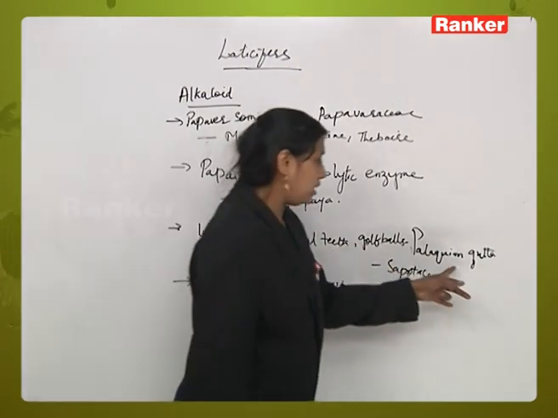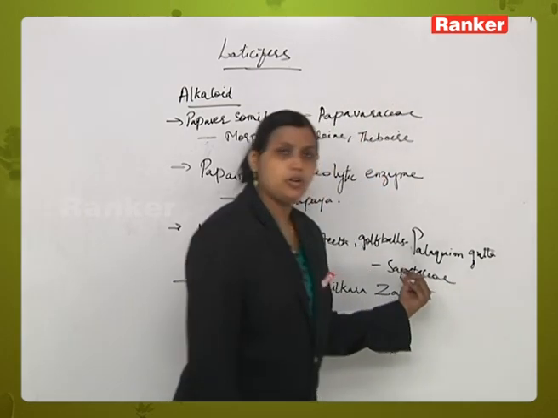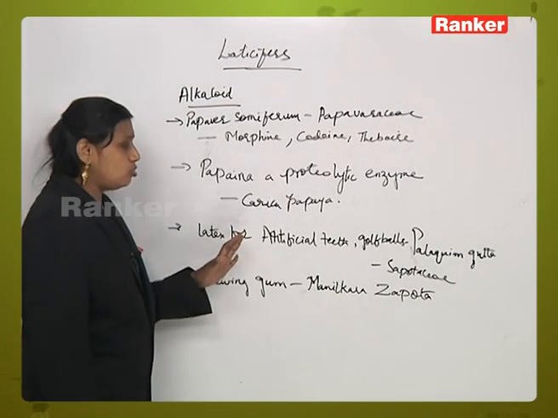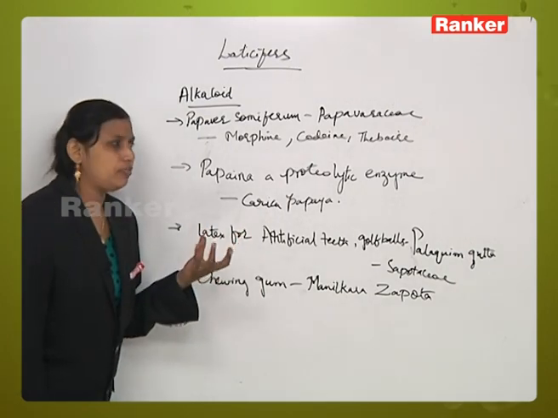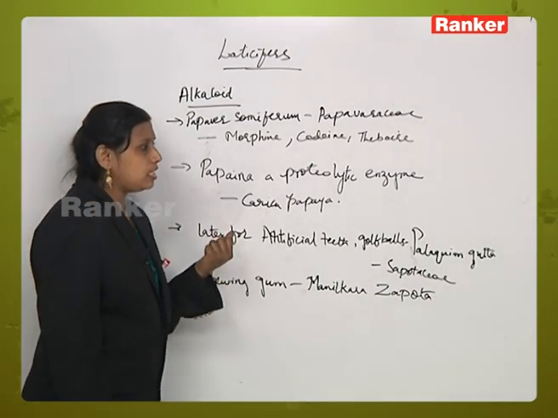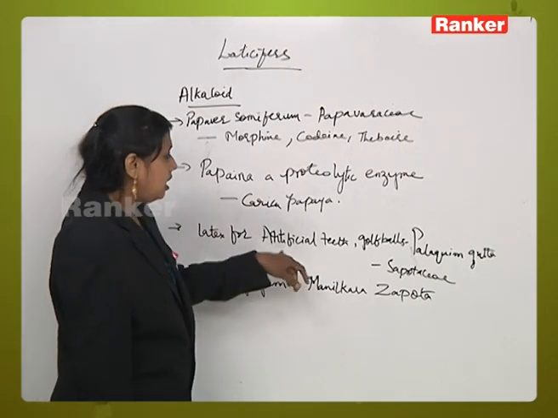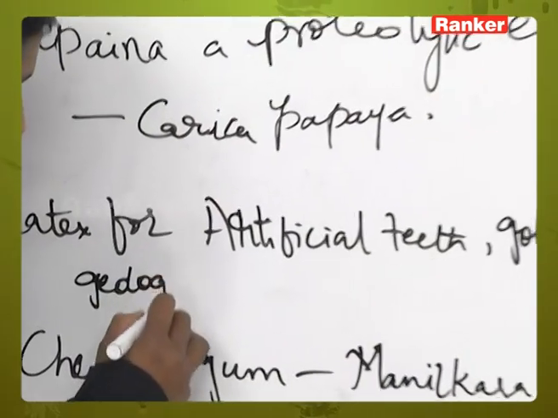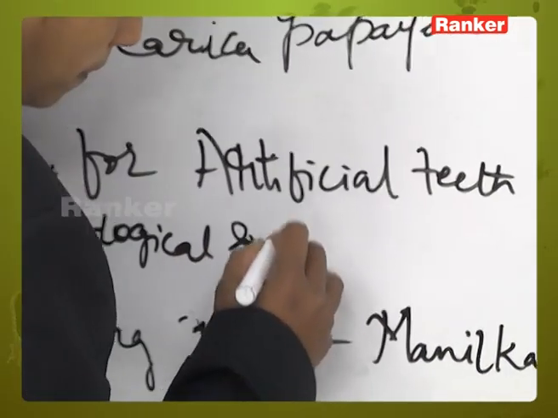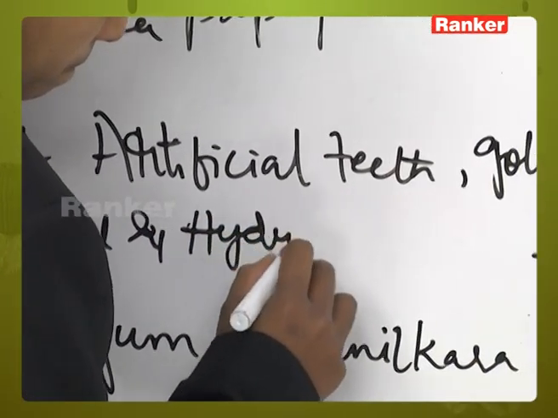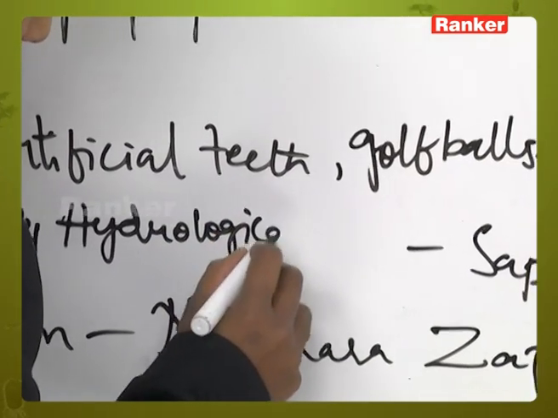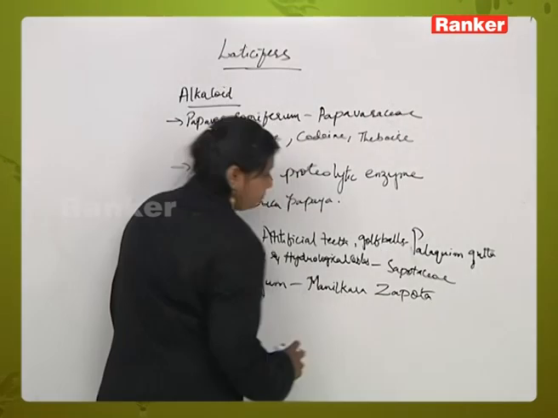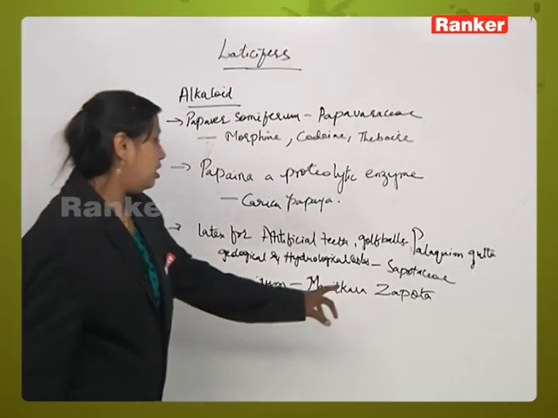This Palaquium gutta belongs to the family Sapotaceae, and it is also used as an external application for the preparation of geological and hydrological cables. And this belongs to the family Sapotaceae.